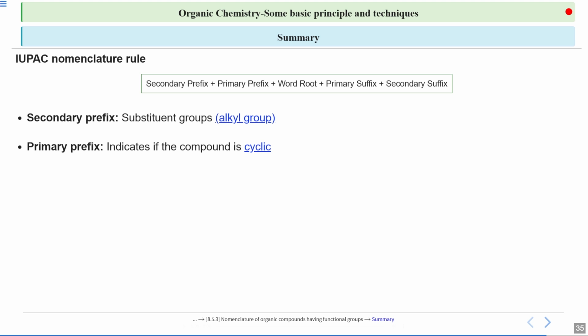Remember, if you have both branching and a polyfunctional group, then the subsidiary functional group and your branch both will be combined together to give your secondary prefix. You will use the alphabetic order to write them in proper way. Then the word root is decided by the length of the main carbon chain.